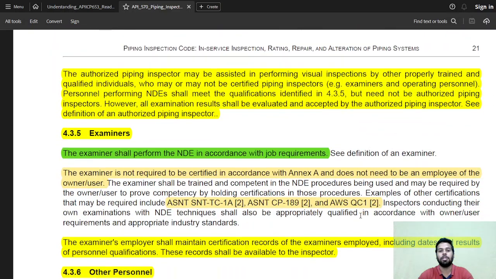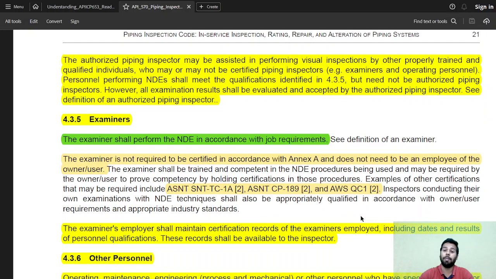The authorized piping inspector may be assisted in performing visual examinations by properly trained individuals who are qualified, who may or may not be a certified piping inspector. That means the inspector might have a team that will help in things which he might not be able to do or might not be knowledgeable enough. In simple terms, the inspector may know what kind of non-destructive testing is to be performed, but he might not be a certified non-destructive testing person.